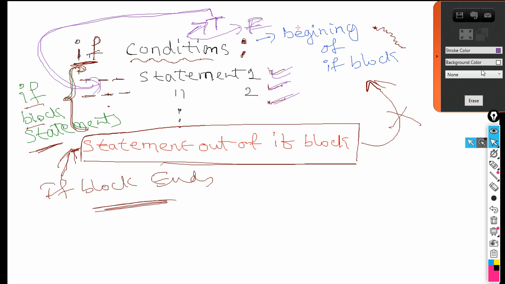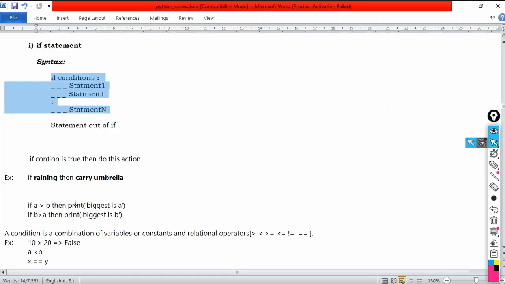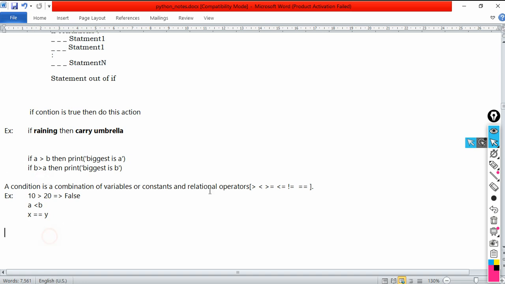Now suppose the condition becomes false. If the condition becomes false, it will come out of the if block and these statements will not execute. You understand that? So I repeat once again, if the condition is true it goes into the if and the if block statements will execute. If the condition is false, it will come out of the if block. This is the general syntax execution process. So let us write one program and understand how we can write programs using if.